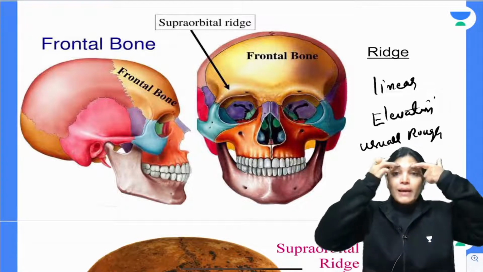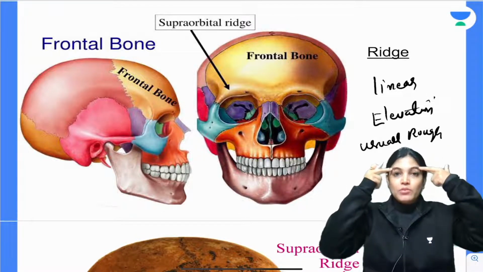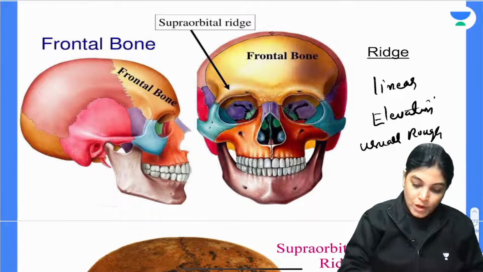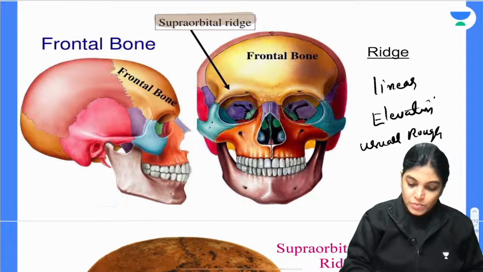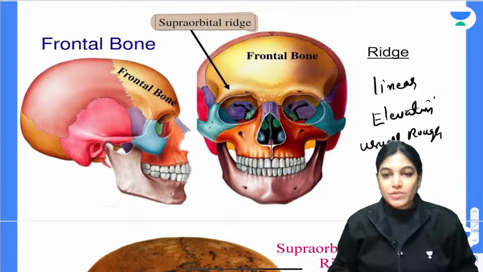So here the supraorbital ridge is there. Here where our eyebrows lie, we have the supraorbital ridge. So this is which ridge? This is the supraorbital ridge, which is shown in this diagram. This is the supraorbital ridge.